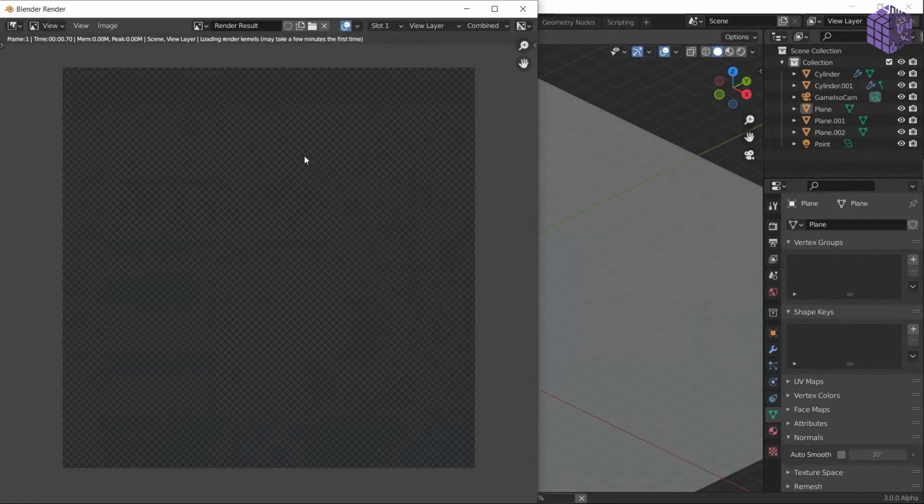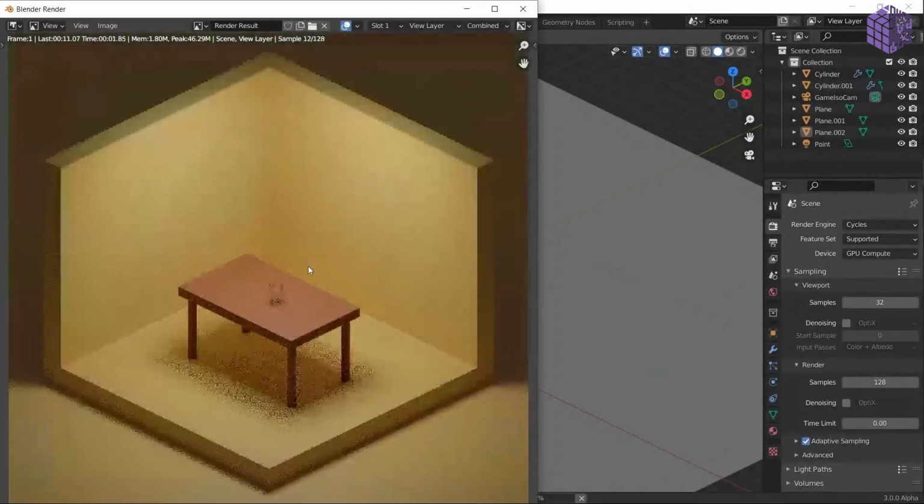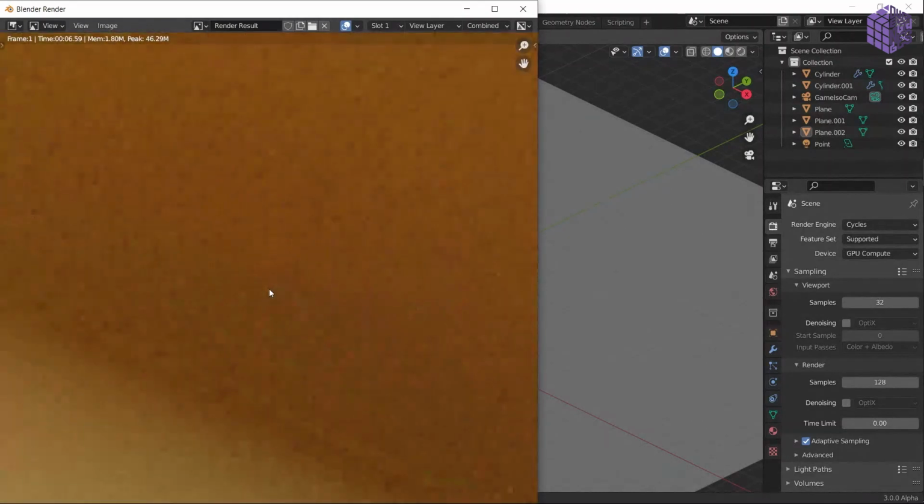Let's shut down the denoising and see how a scene looks when rendered without denoising at a very low sample count. Yeah, as you can see, there is a lot of noise here. To tackle this noise, I have to increase the sample rate, but it is going to affect my computing power. So to tackle everything with less computing power, you have to enable denoising.